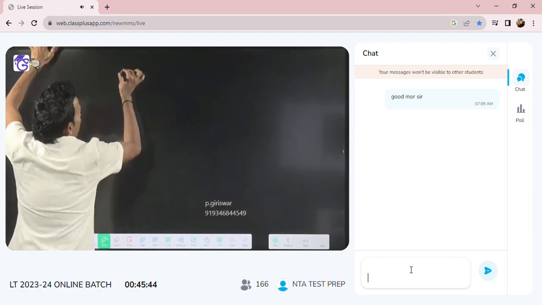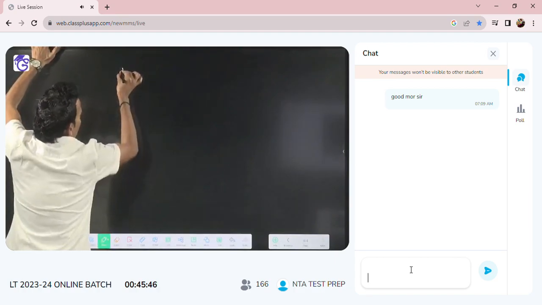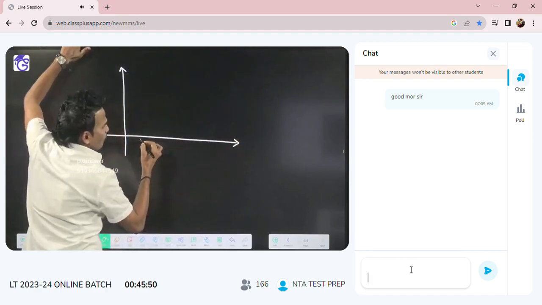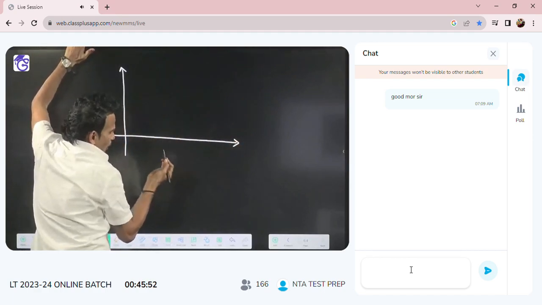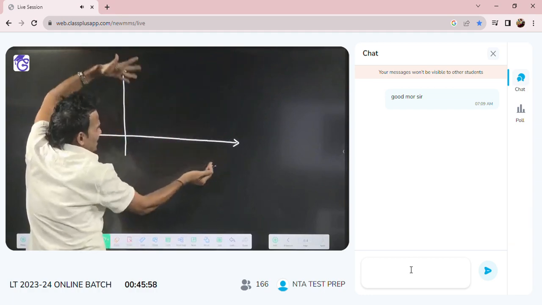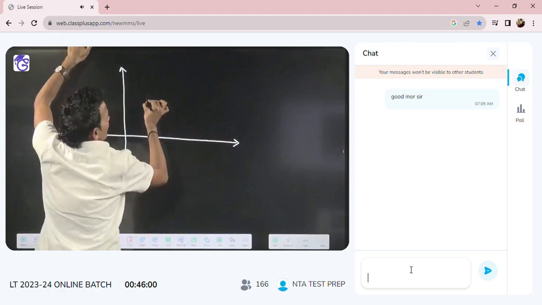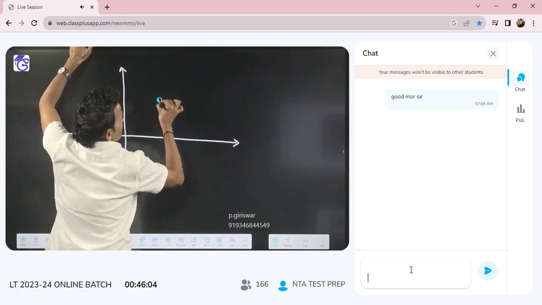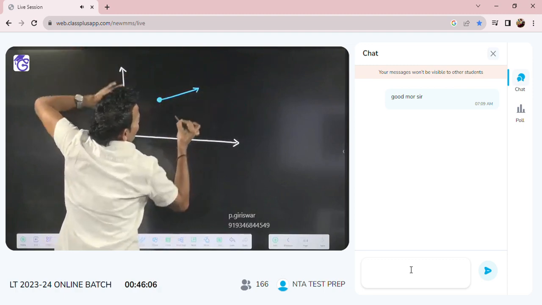For example, assume we have our coordinate system like this, X-axis, Y-axis, and here one particle is there. This particle is moving, it is translating.